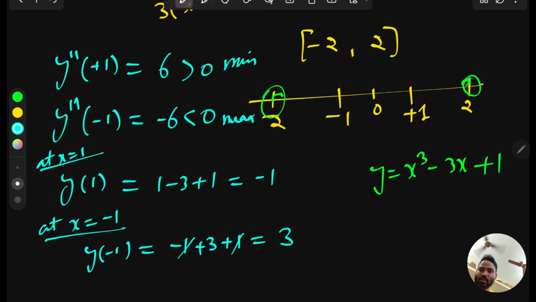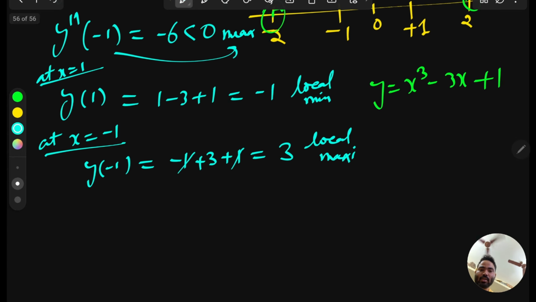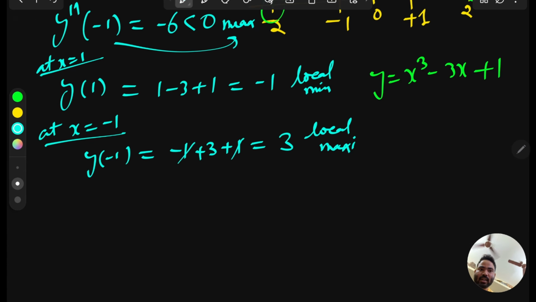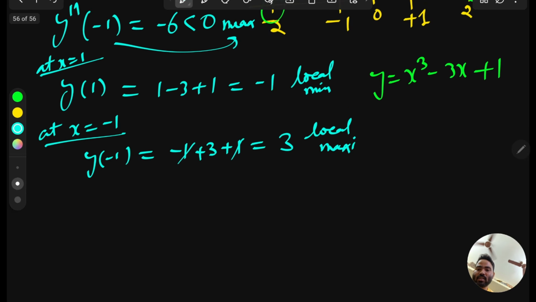So x equal to 1 was the minimum point, so this is the local minima. Now we have to confirm this. And x equal to minus 1 was the local maxima. Now we have to confirm whether this is actually local or global. So we have to check at these end points also, because these are also stationary points or critical points. So just check here also.